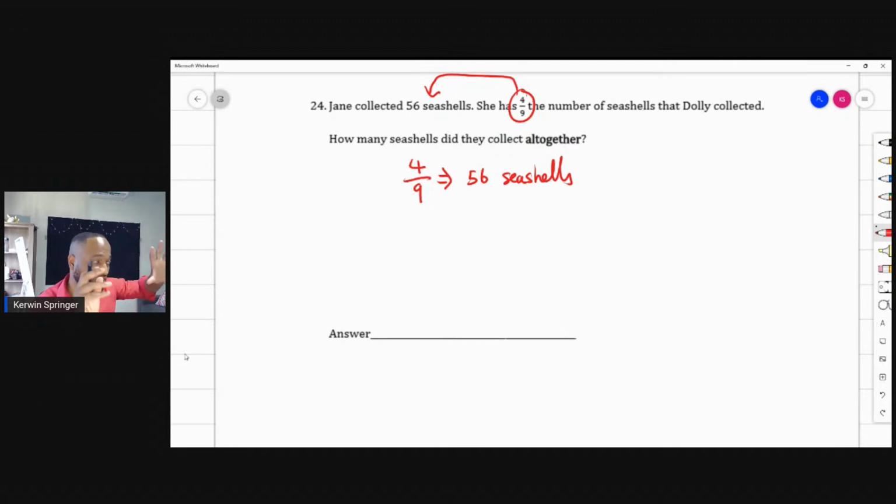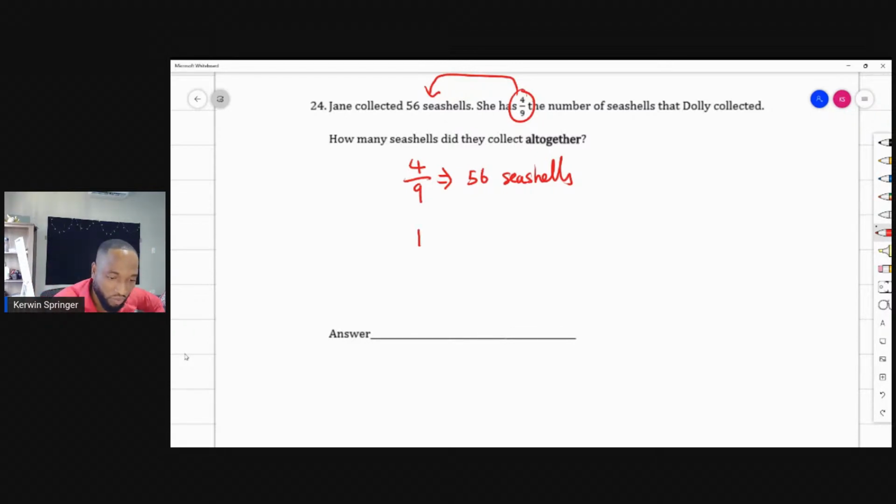We're into the tougher questions now. So stay with me. Don't get frustrated and run away. This is the part you need to really study. 4/9 of the number of seashells that Dolly collected is what Jane has. That sounds a little confusing, right? But Jane has 4/9, so Dolly has the whole. So we need to find the whole.